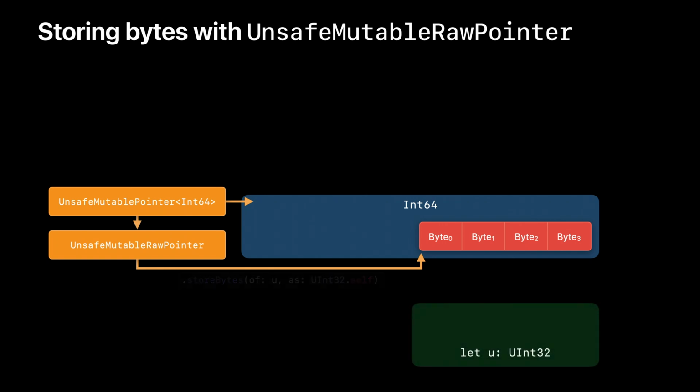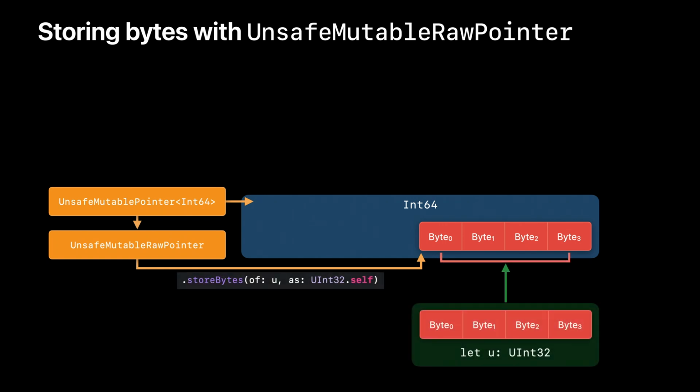In this example, calling store bytes on a raw pointer extracts 4 bytes from a uint32 value, writing them into the upper 4 bytes of an in-memory int64 value. When the bytes are written in memory, they're reinterpreted as the memory's bound type. So the typed pointer that already points to the in-memory value can still be used to access it.